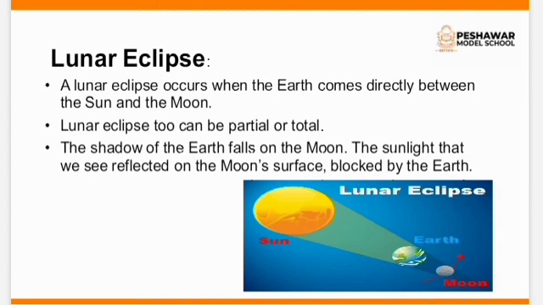The sunlight that we see reflected on the moon's surface, as I have discussed in my previous video about reflection. What is reflection? Bouncing back of light, right? So the sunlight that we see reflected on the moon's surface is blocked by the earth. So this is how lunar eclipse occurs. So this is about your topic.